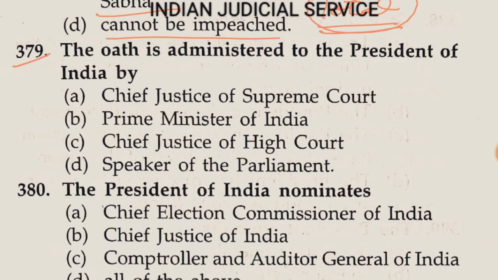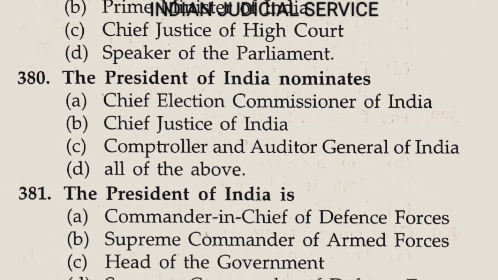Question number 379, the oath is administered to the President of India by. The oath is administered to the President of India by the Chief Justice of the Supreme Court, and if the Chief Justice is not there, in that time his duty is done by the senior-most judge of the Supreme Court, and this provision is clearly provided in Article 60.